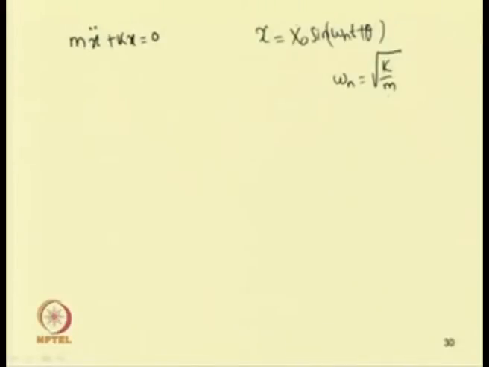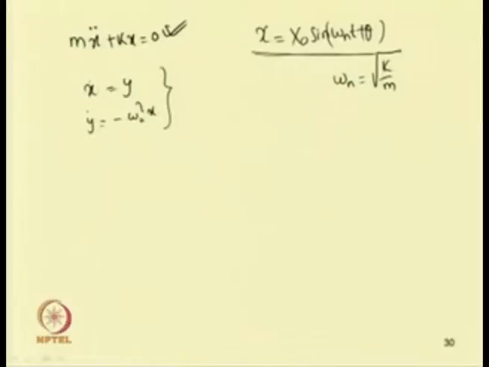This equation one can also write in terms of first order equations, that is x dot equal to y, and y dot equal to minus omega_n square x. One can write using a set of first order equations, or write the solution directly, where the solution is known to us, that is x equal to x0 sin(omega_n t plus theta).